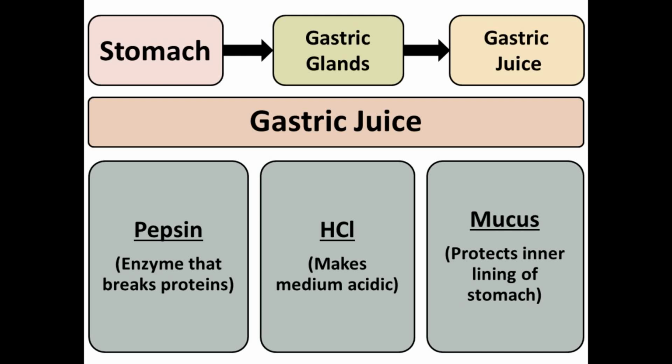So in the stomach there is gastric juice, and in the gastric juice there are three components: pepsin, HCl and mucus. Each of them performs a particular function in the process of digestion. Pepsin helps in the breakdown of the protein. HCl makes the medium acidic, which makes the process of digestion fast. And mucus helps in the protection of the stomach from acid.